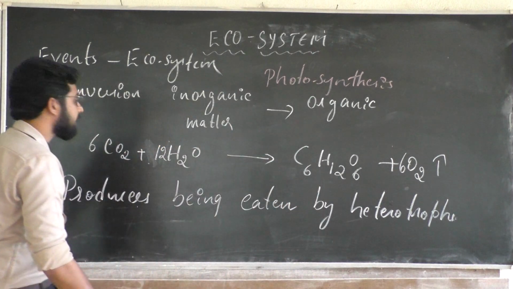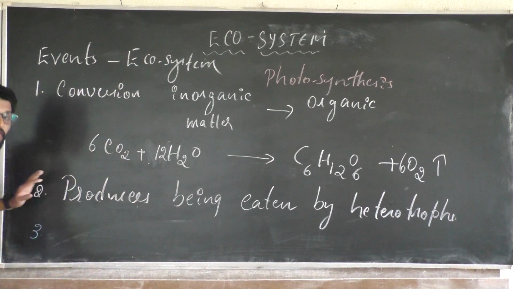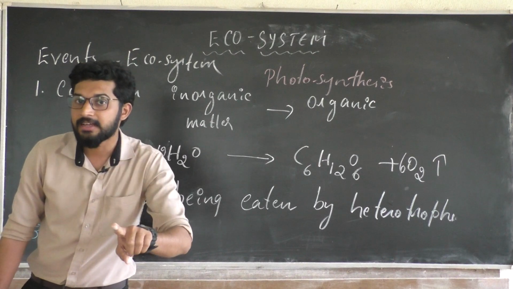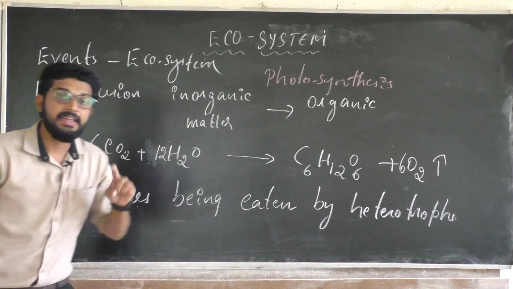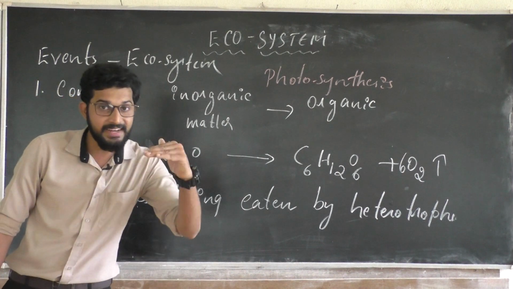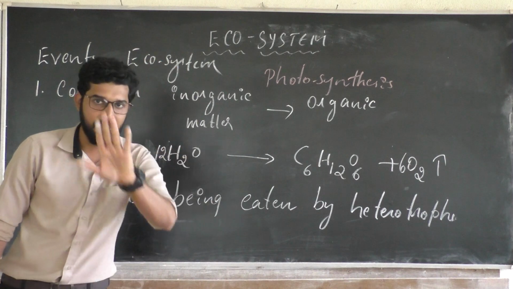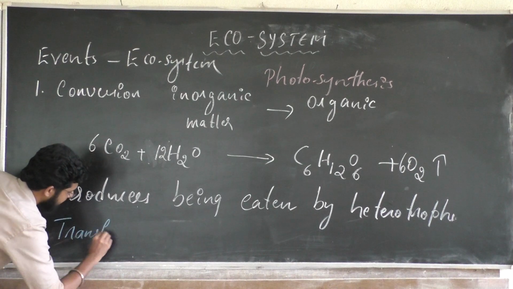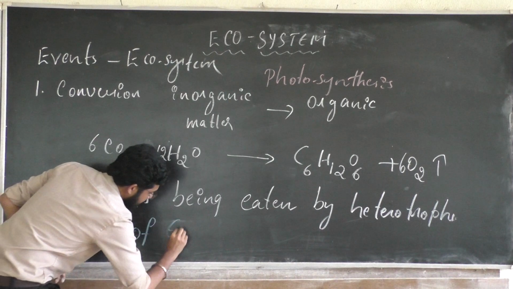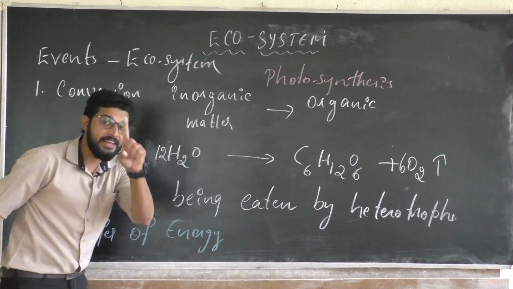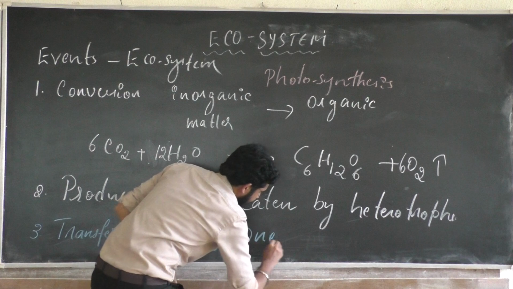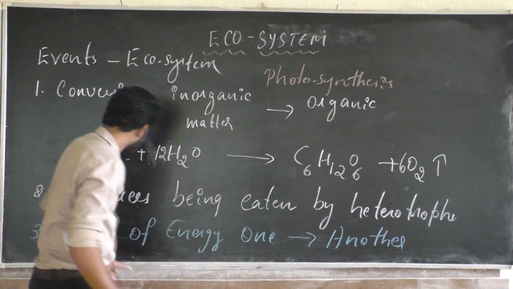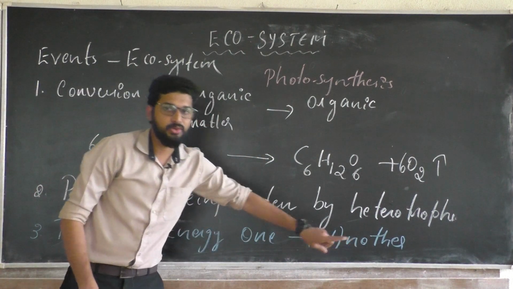There is a transfer of energy from one trophic level to another trophic level. I'll explain what you mean by trophic level.